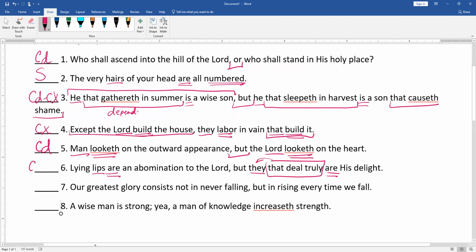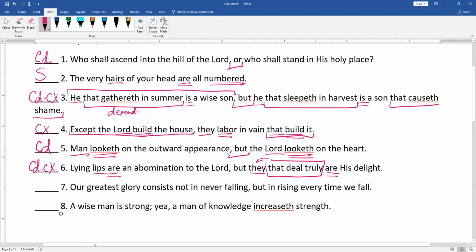So we have compound complex. Not easy. So look for the comma and the coordinating conjunctions or the semicolons, and you've got most likely compound. Be careful, because sometimes coordinating conjunctions are subordinating conjunctions, which means they're introducing adverb clauses. But this is not that.